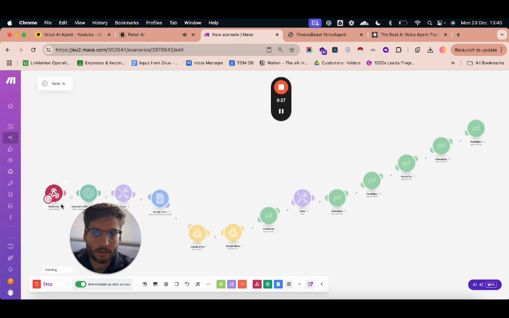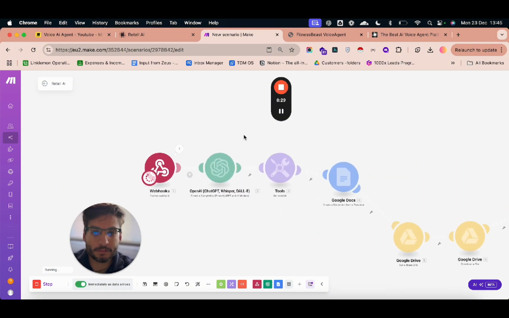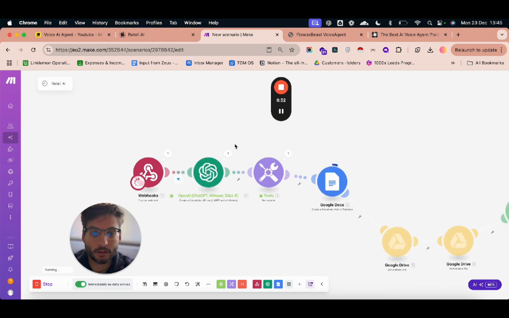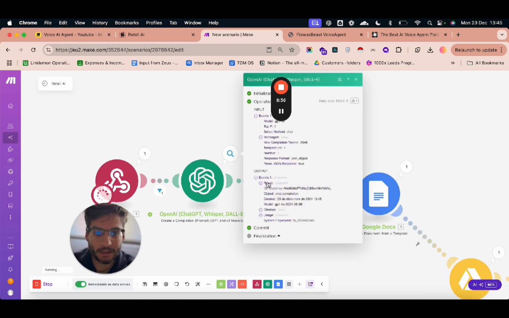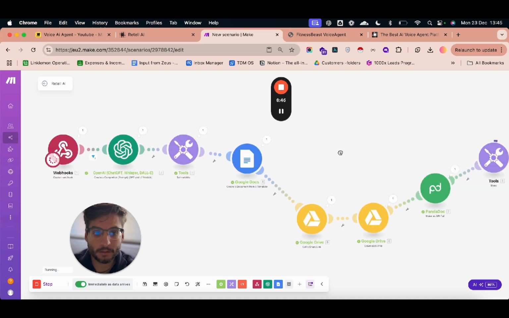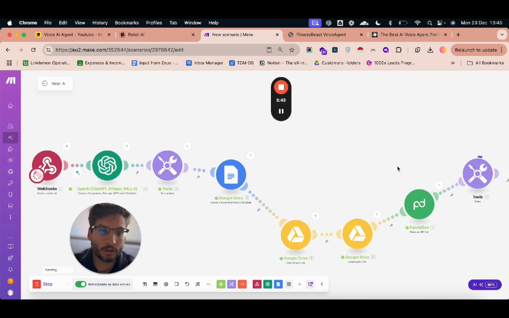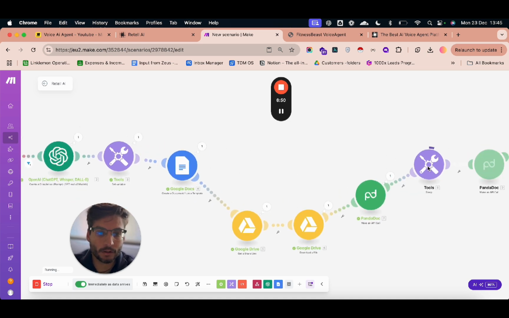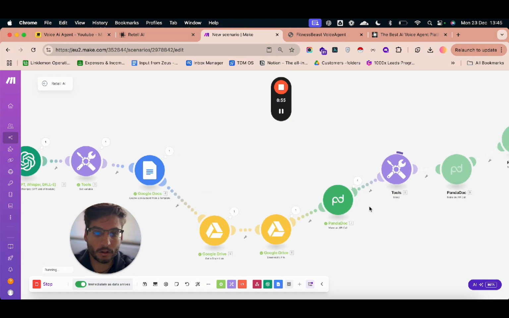Okay, so now it seems like it cut a little bit there, but normally it should work perfectly. So as you can see, now everything's been set up. This is coming directly from the agent: Jorge del Castillo, my phone number, and then the email, which I'm going to be getting the email to. So now we just need to wait a little bit because I've got a sleep module of about 30 seconds in order to make sure the API from PandaDoc is working correctly.